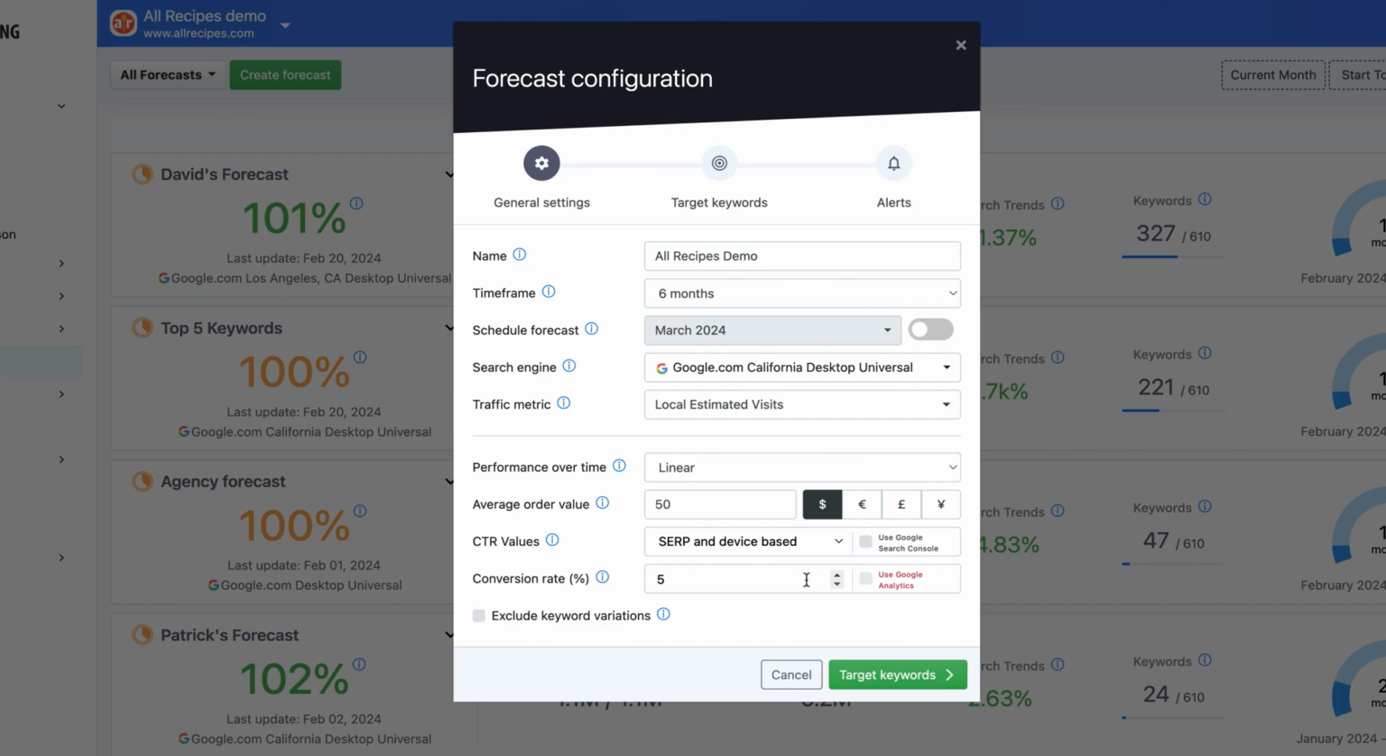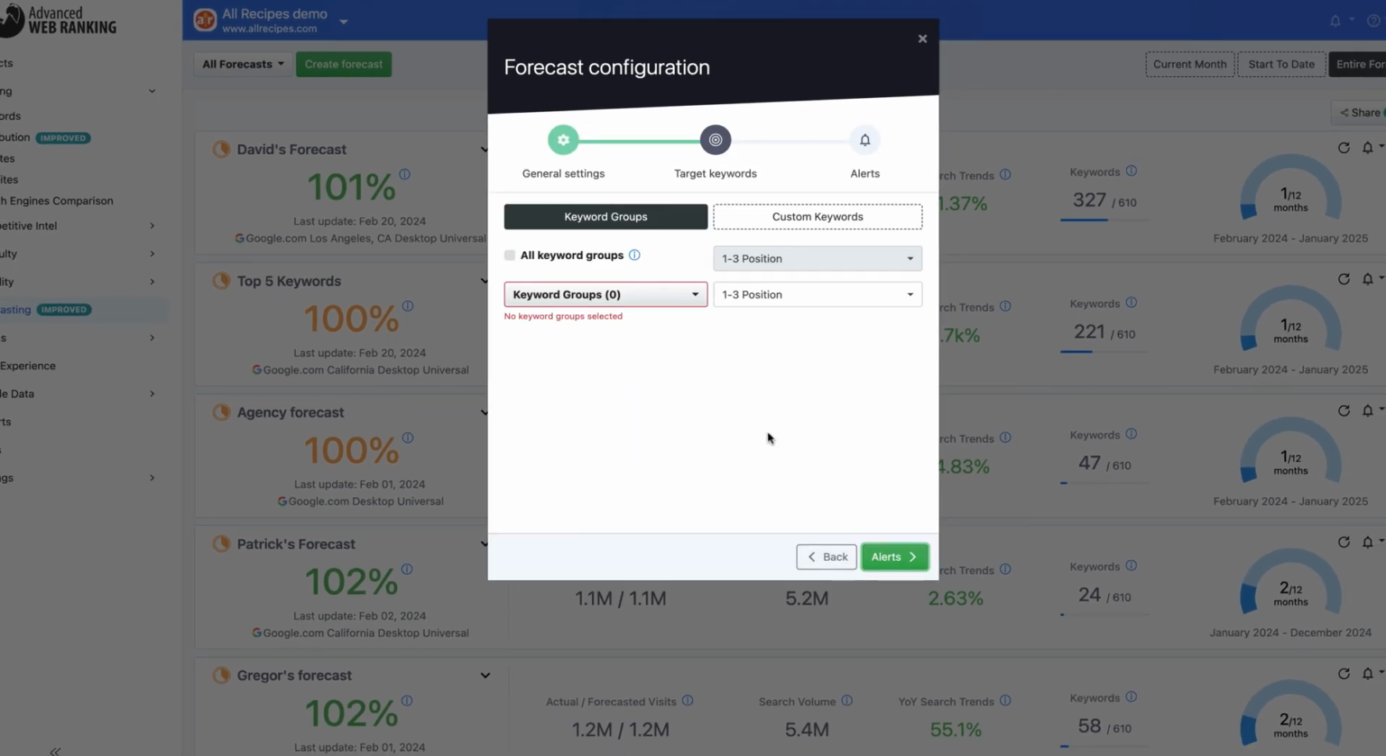Next up, input your conversion rate or use the one extracted directly from your connected Google Analytics account. Before moving on, it's worth mentioning that you can choose to exclude keyword variations. When this option is enabled, the forecast becomes more accurate as it excludes duplicated search volumes for close keyword variations or misspellings. Now let's continue to the targeted keywords. You can create a forecast with the same ranking target for all your keyword groups.